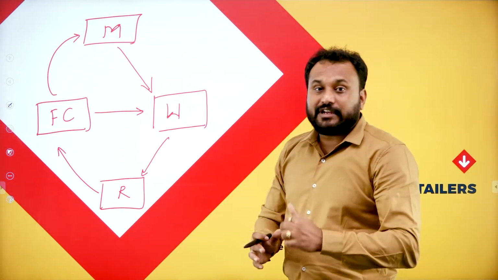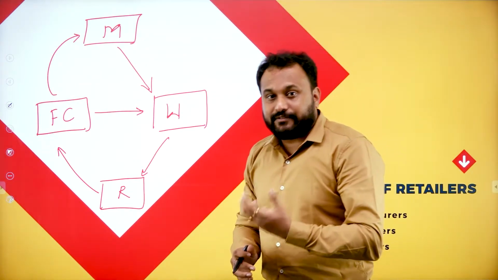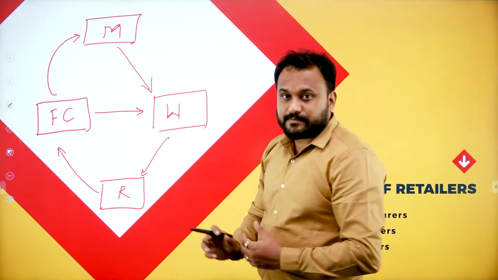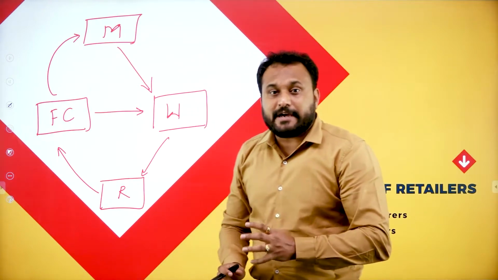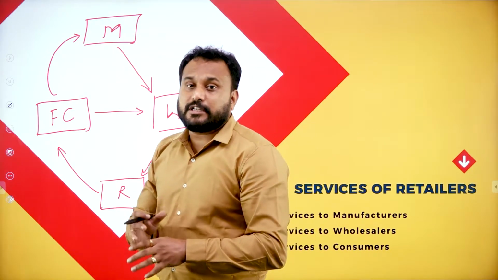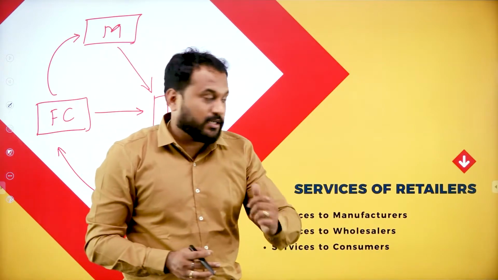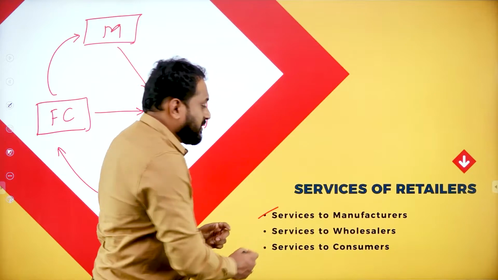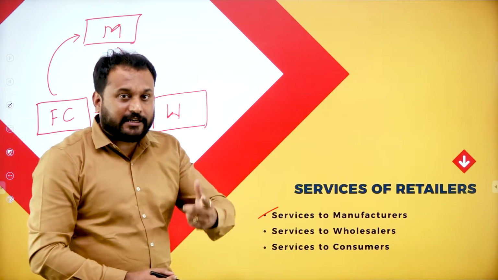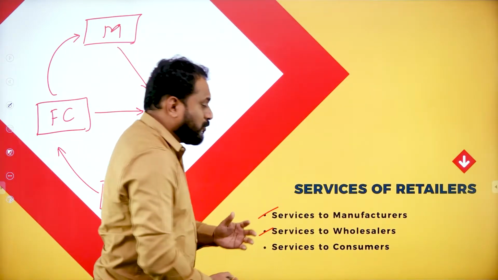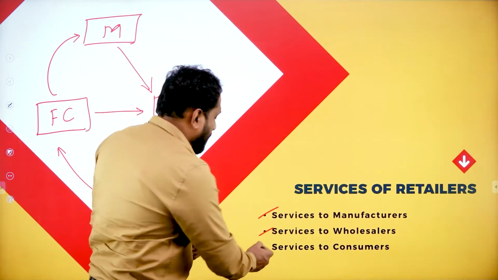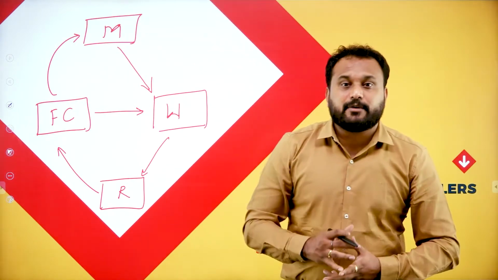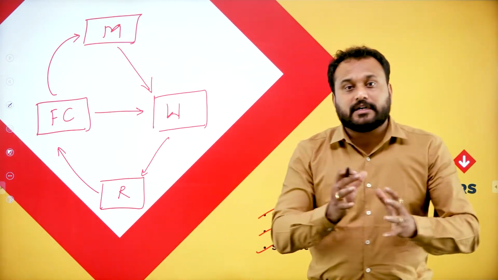Now what are the services a retailer is giving, right? The retailer is giving a service to the wholesaler. The retailer is giving a service to the manufacturer because the manufacturer will get the profit only when the products are sold. That's why we have listed here: services to the manufacturer is what the retailer will give. Then we have services to the wholesaler, and lastly we have services to the consumers.